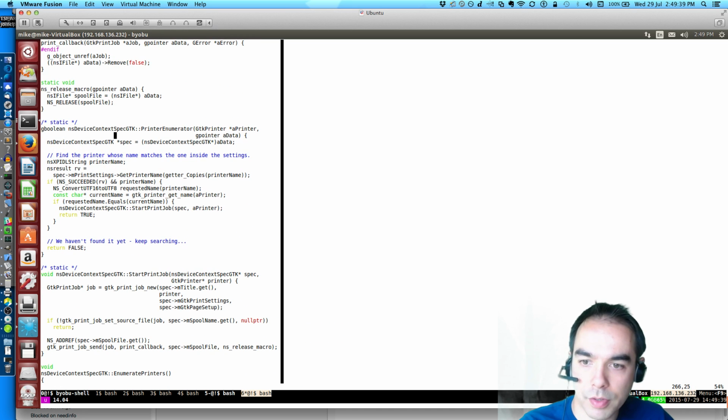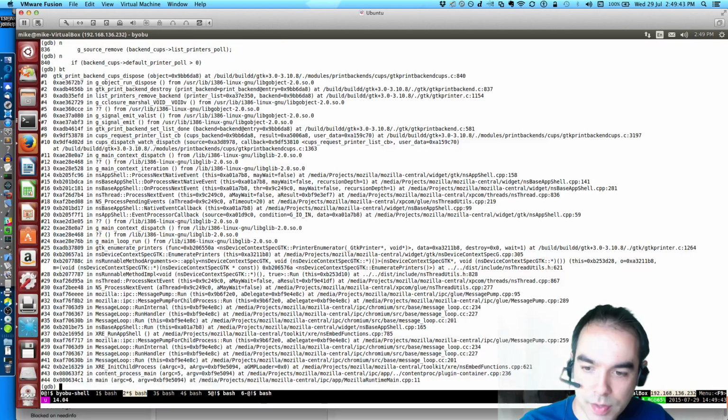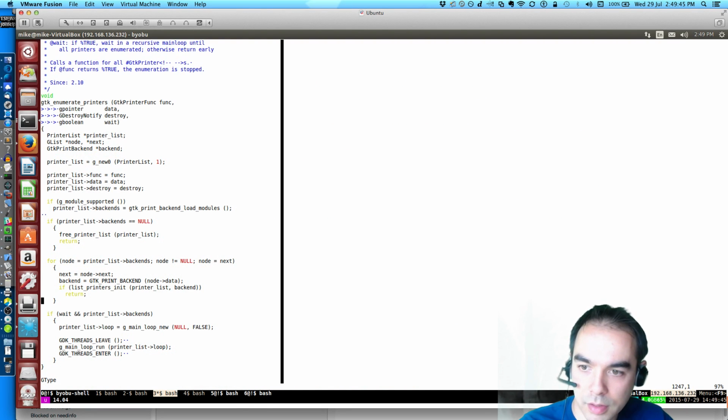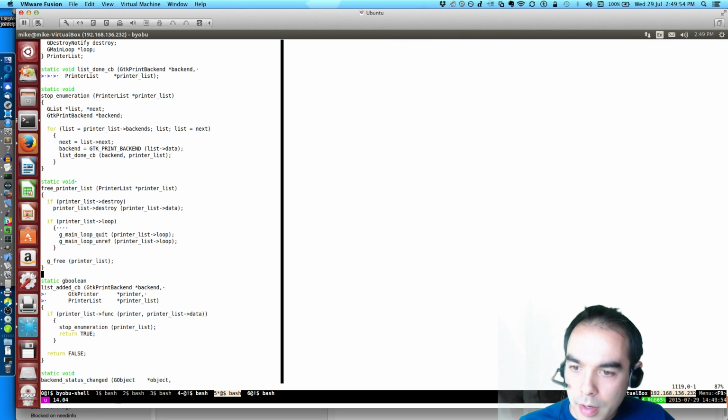So this function, the printer enumerator that we pass to GTK enumerate printers, this is what is being called here. Printer list func. True, because once we find the printer, we stop the enumeration. Stopping the enumeration